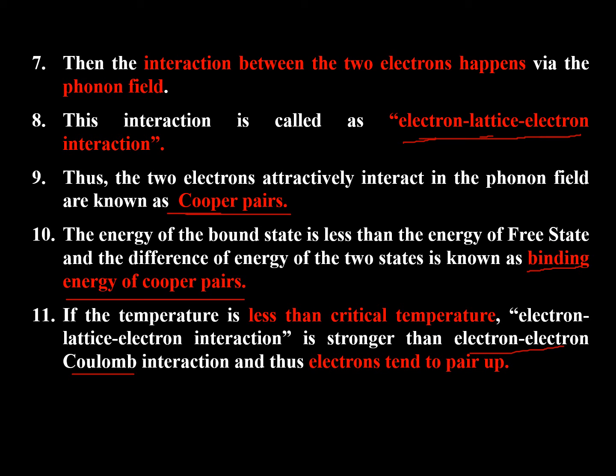If you cool down the material to the critical temperature or less, the lattice interaction will dominate the Coulomb repulsion and the electrons will be paired up, and the Cooper pair is formed.